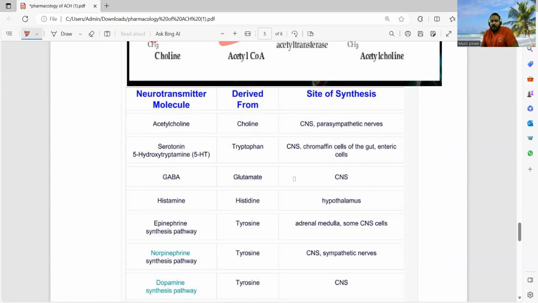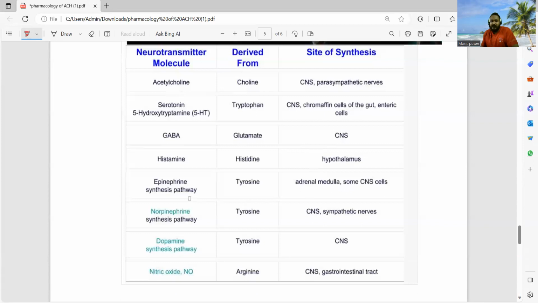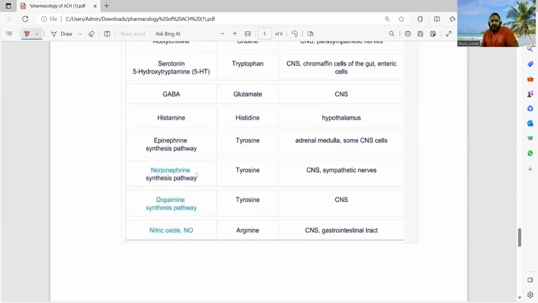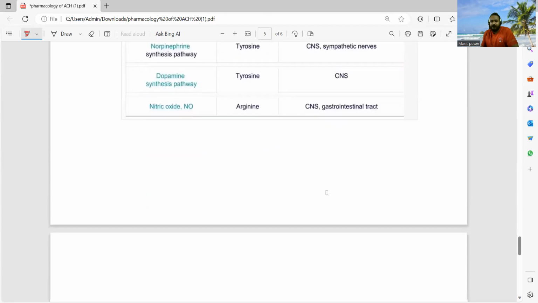GABA is synthesized from glutamate in the central nervous system. Histamine is synthesized from histidine in the hypothalamus. Norepinephrine is synthesized from tyrosine, and dopamine is synthesized from tyrosine, and nitric oxide is synthesized from arginine in the central nervous system and gastrointestinal tract.